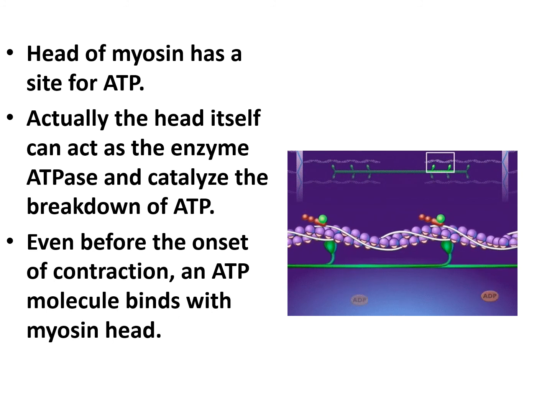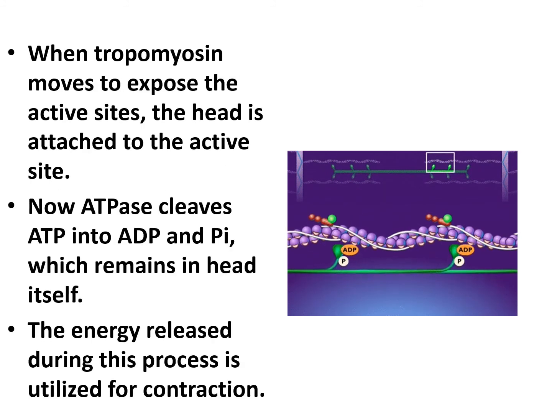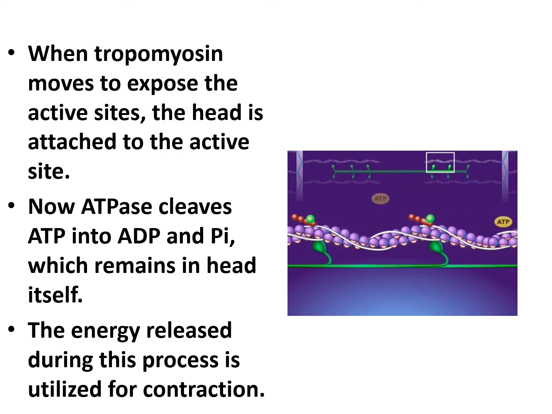Even before the onset of the contraction, an ATP molecule binds with the myosin head. When the tropomyosin moves to expose the active site, the head is attached to the active site.